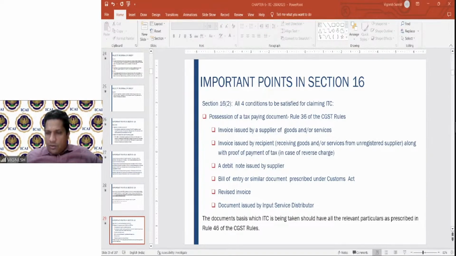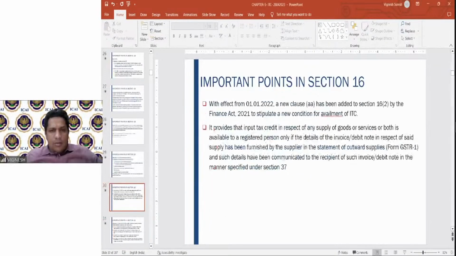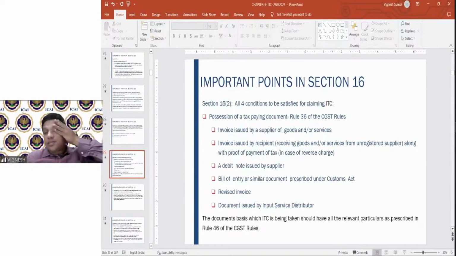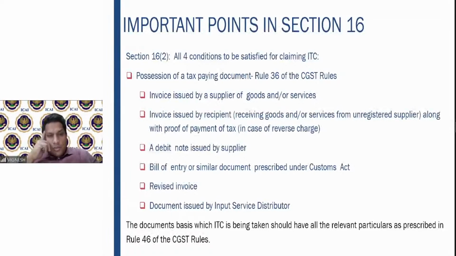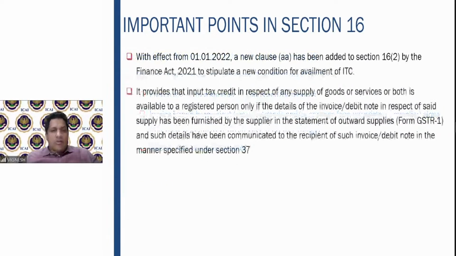It is convenient for the recipient to avail the ITC. It is definitely convenient, but that person has to file the input tax GST return or IFF. Okay, so 16 subsection 2, what are the 4 conditions? Possession of the tax paying document: invoice issued, debit note issued, bill of entry, revised invoice, document issued by input service distributor. Based on this, you have to claim the input tax credit.